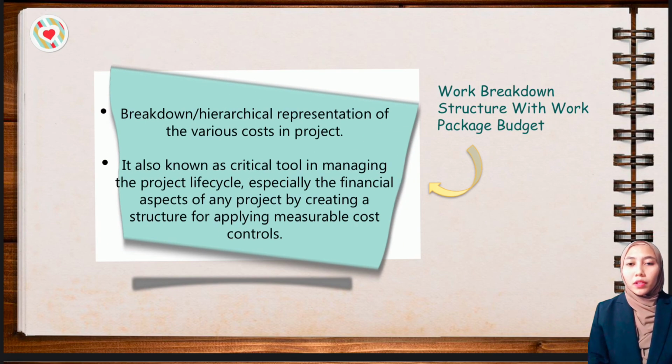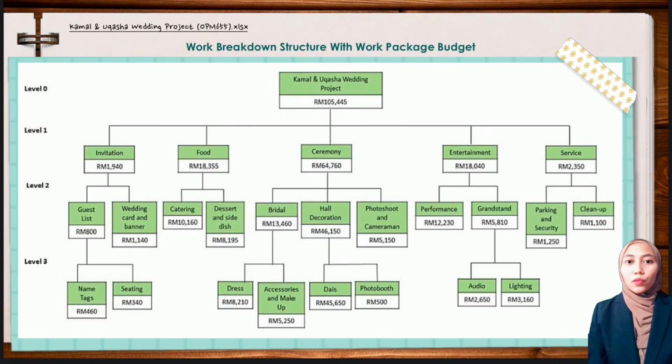The purpose of the work breakdown structure with work package budget is to allocate the total project cost to the appropriate work package, and it will establish the total budget cost (TBC) for each work package. In addition, there are two approaches to establish the total budget cost for each work package, which are top-down and bottom-up. Next is the work breakdown structure with the work package budget for my team's wedding project, and the total budget cost for this wedding event is 105,445,000. To establish the total budget cost for each activity, my team decided to use the bottom-up approach.